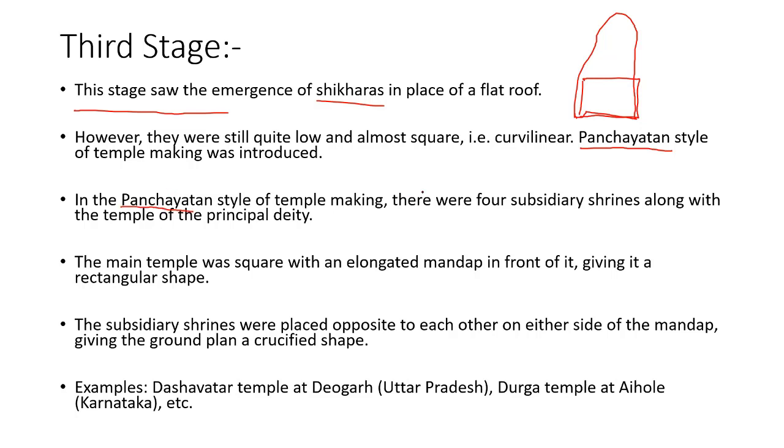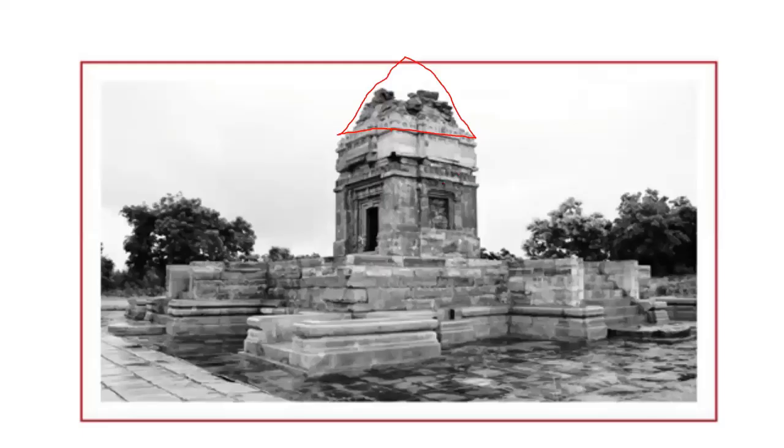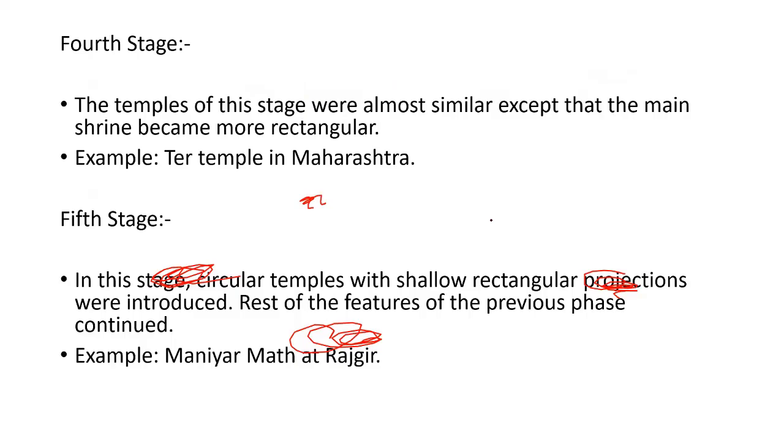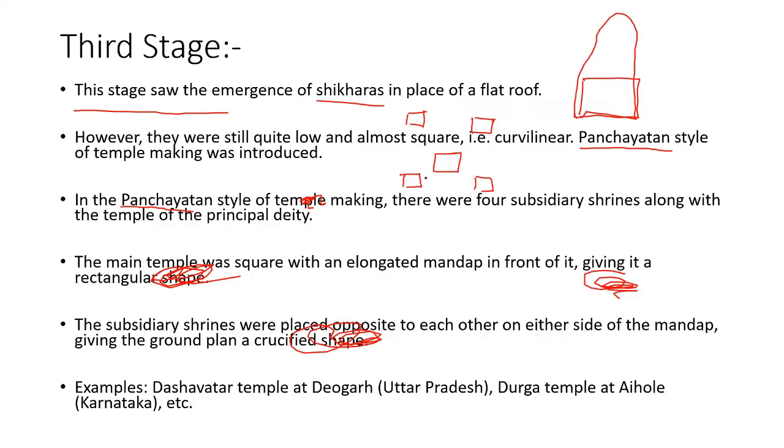In the Panchayatan style, the main deity shrine will be in the middle, and four subsidiary shrines will be constructed opposite to each other. This is the main shrine deity, here another subsidiary deity, here another, here another, and at the back another subsidiary. This style of temple architecture is called Panchayatan style.